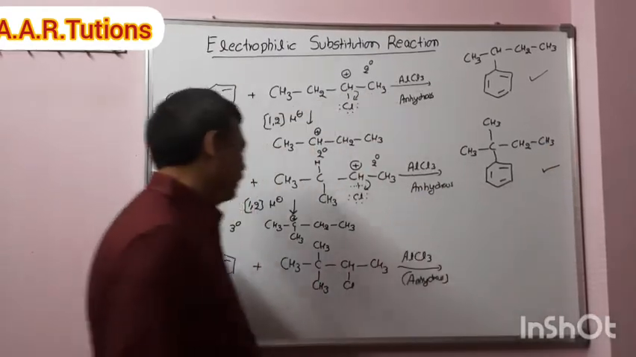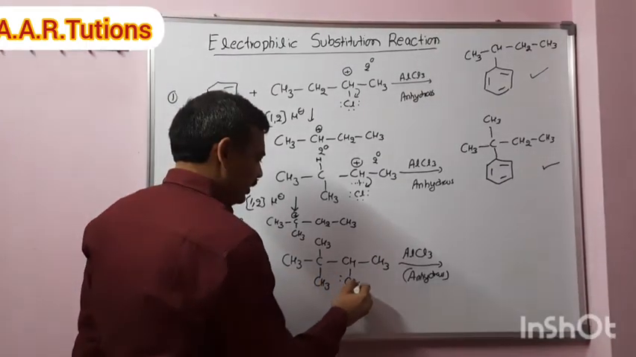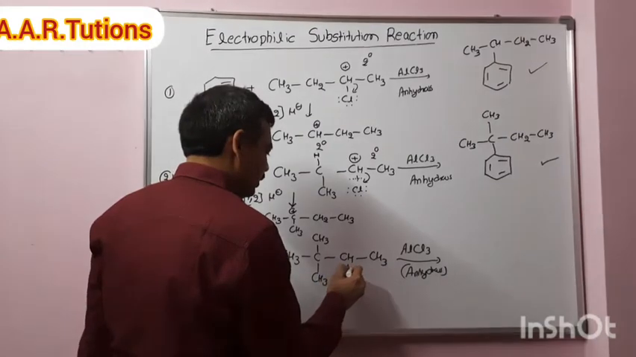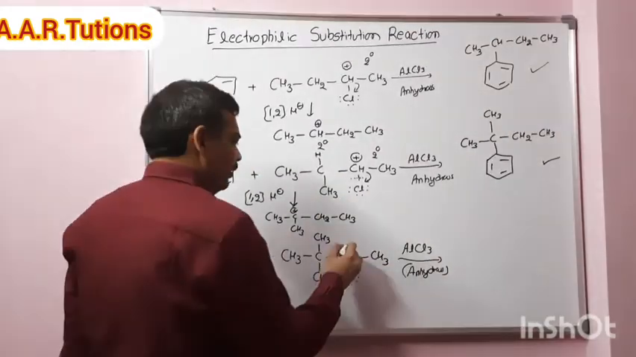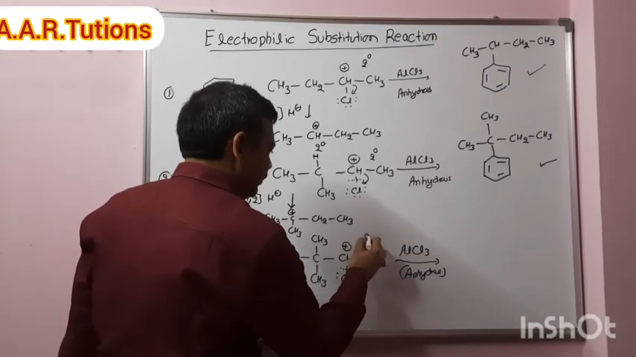Okay. Now coming to the last example, what is happening? Chlorine forms a coordinate complex with AlCl3. Then this bond becomes weak, undergoing cleavage. The bond pair shifts towards chlorine. As a result, we will get initially a carbocation here. So initially it is a secondary carbocation.